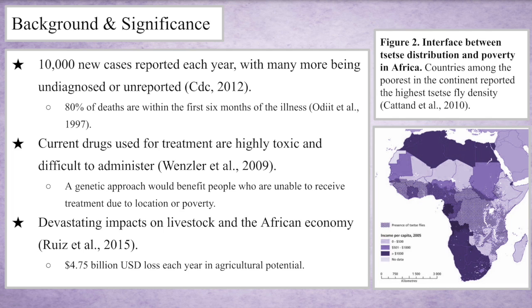However, it is not just humans that are affected. Livestock is susceptible to this disease, and this causes mass death and loss in valuable product and economy value for these poor people. There are devastating impacts on the livestock and African economy. The statistics shown on the slide show just how bad it really is.